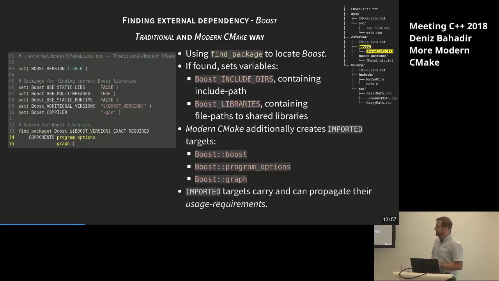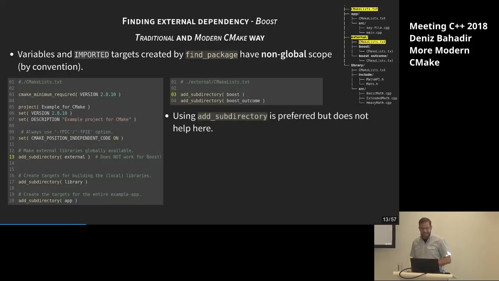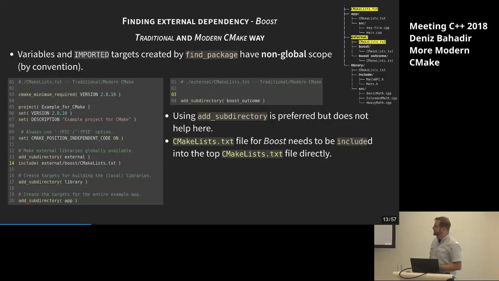Fine. But now, one thing, the important targets, as I said, they propagate their usage requirements automatically like modern CMake should do. Okay, now we are in a subdirectory, and for that we would prefer to go from the, you see it on the left-hand side, the topmost CMake list script there, and just using the command add subdirectory, going to the external subdirectory, and there again calling add subdirectory to go to the boost and then get there all the things. But sadly, this does not work as we expect it to. Instead, we have to use the so-called include command to verbatim copy the content of the boost CMake list txt file in the topmost